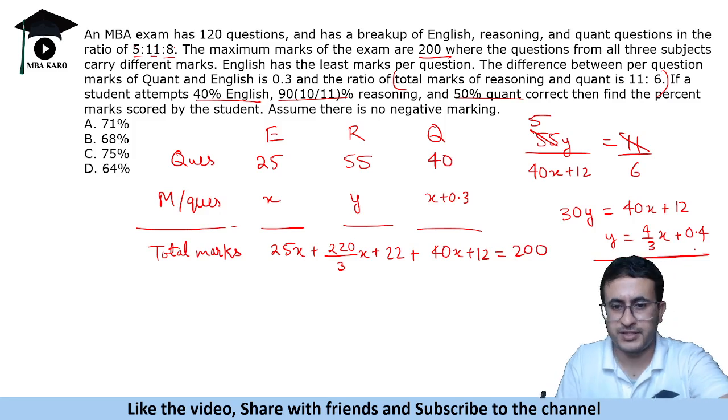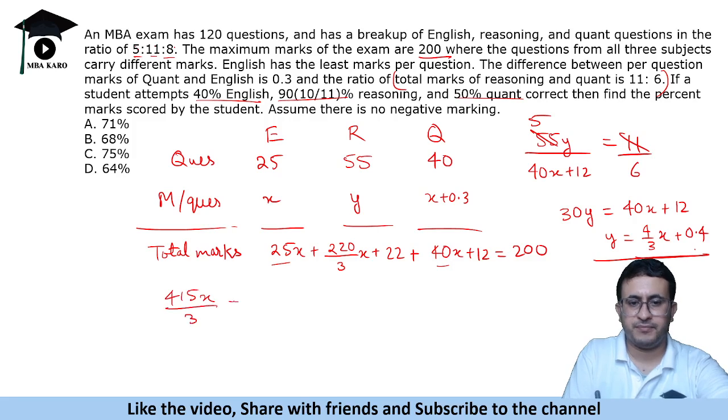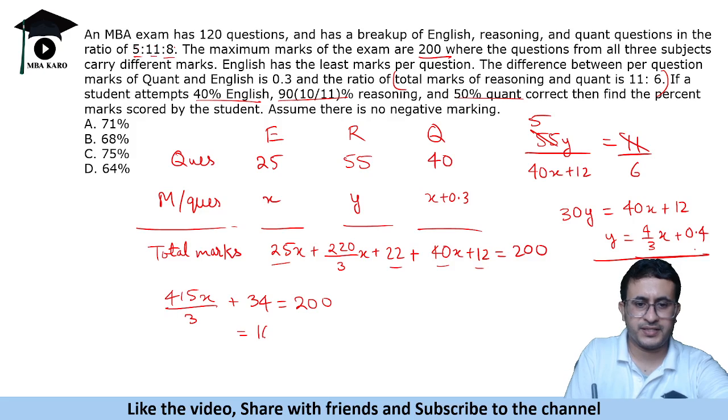That is the total marks. Okay, now we will solve for it. 25 plus 40 is 65, and 65 plus 220 by 3 gives 415 by 3x, plus 34, equal to 200.